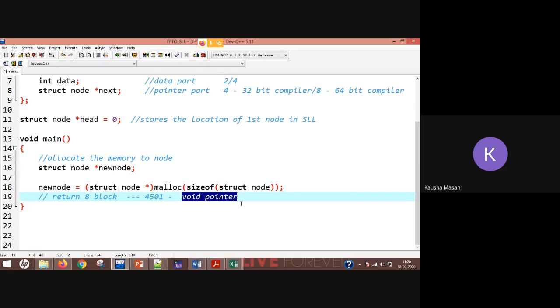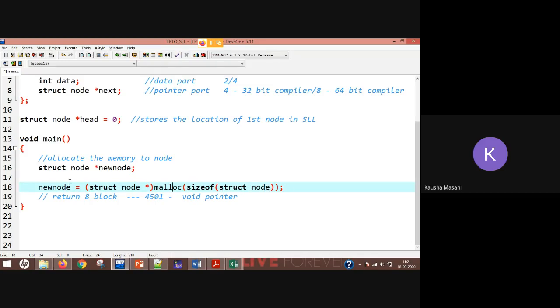So we need to typecast this void pointer with the data type of the node where we are storing this 4501. We typecast it to struct node star. So that's why struct node star is in front. The same thing was explained to you in your theory and practical sessions, but again I am explaining it to you: struct node star malloc size of struct node.